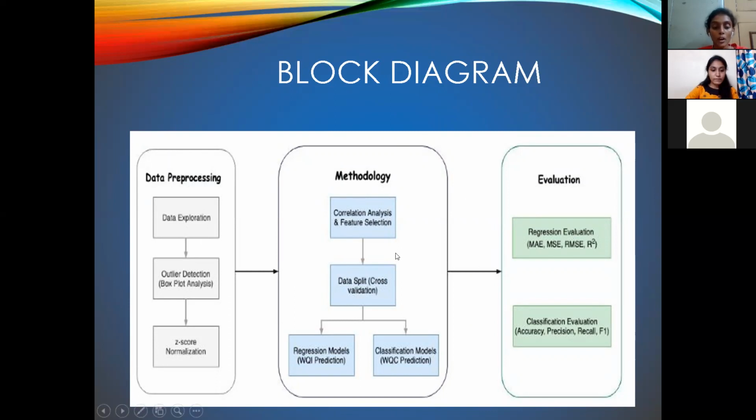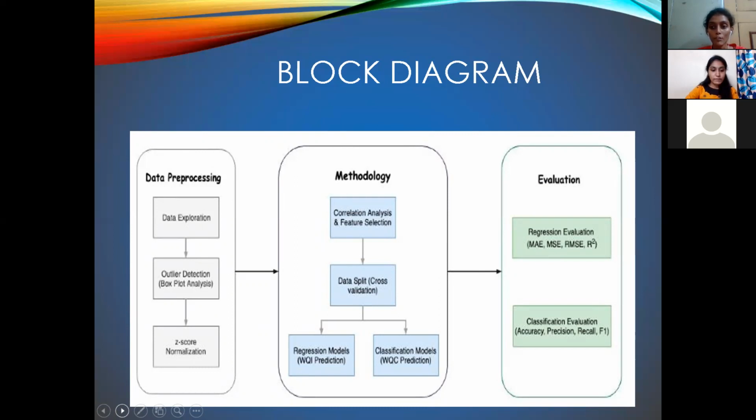This is a basic block diagram for every machine learning algorithm. It contains 3 stages: data pre-processing, methodology, and evaluation. In data pre-processing, all the null values from the data are removed. After that, in methodology, we use a linear regression model where WQI will be predicted. In the evaluation stage, regression evaluation is done.